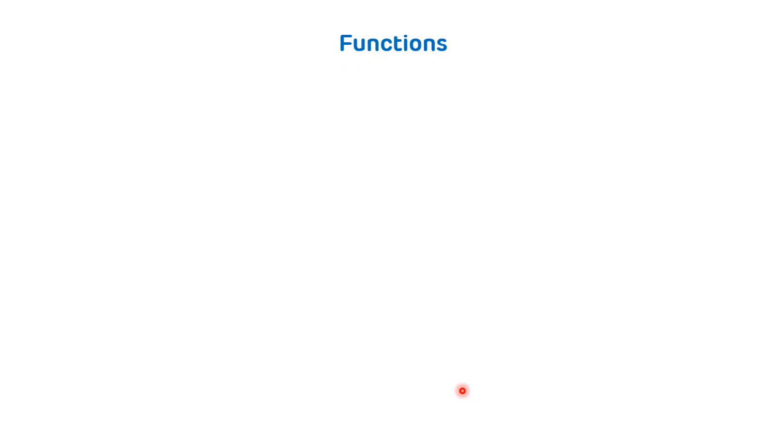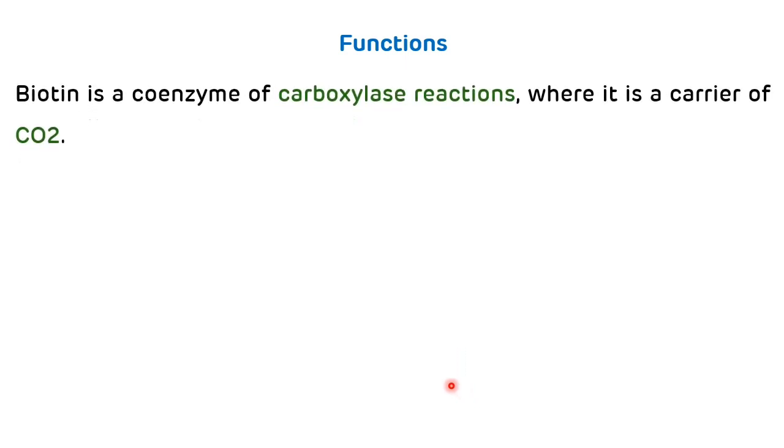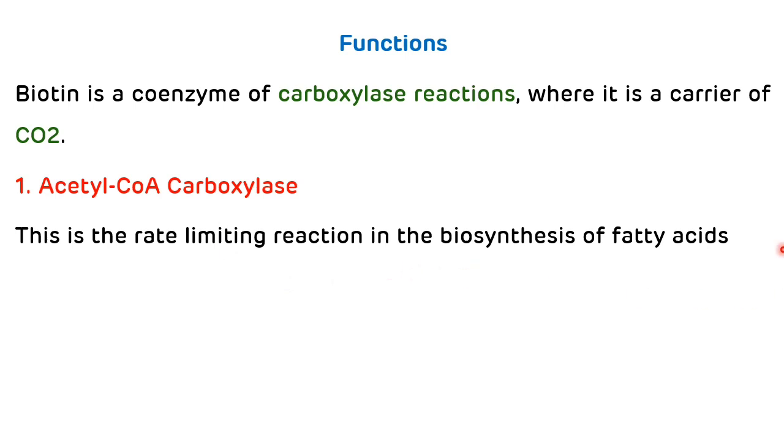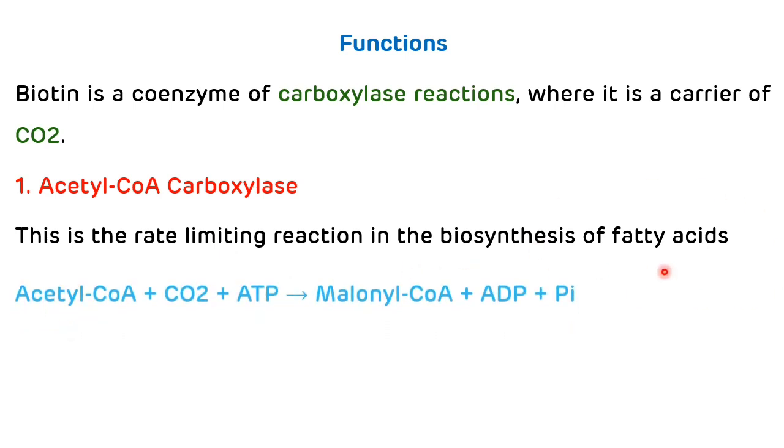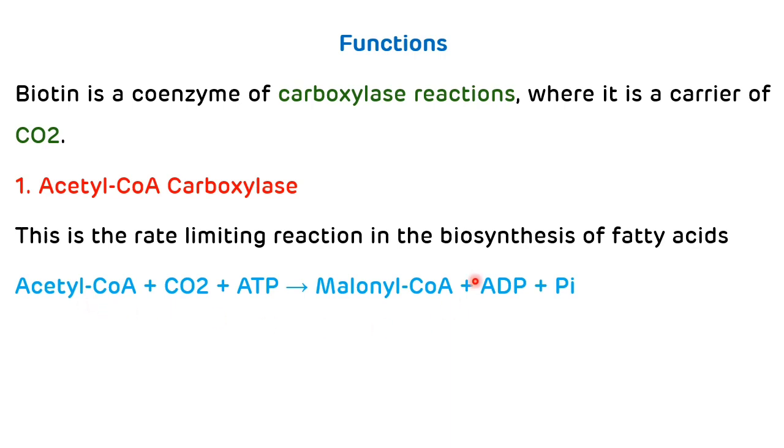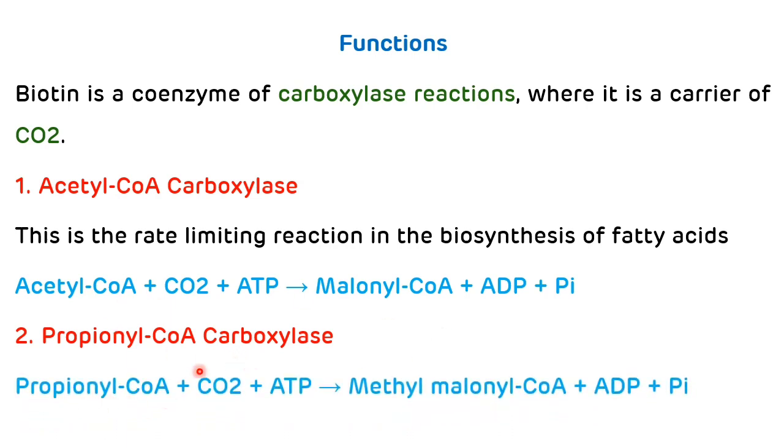Now biochemical functions of biotin. So we have already discussed that biotin is required for the carboxylation reactions. So biotin is a coenzyme of carboxylase reactions where it is a carrier of carbon dioxide. And the examples are, first one is acetyl-CoA carboxylase. This is the rate limiting reaction in the biosynthesis of fatty acids. Over here acetyl-CoA is converted to malonyl-CoA. Second reaction is propionyl-CoA carboxylase. And the reaction is propionyl-CoA is converted to methylmalonyl-CoA.